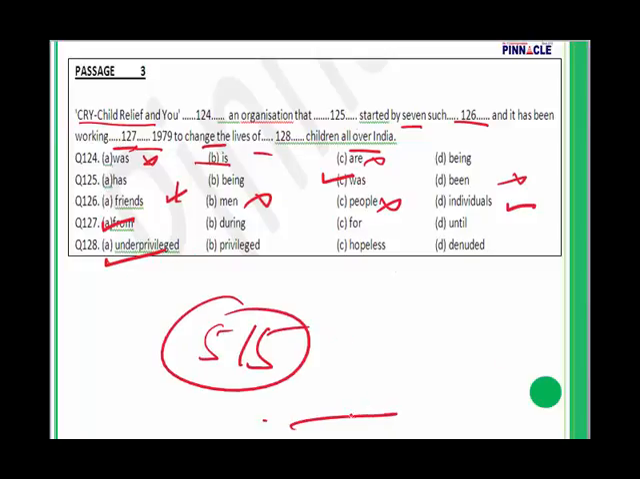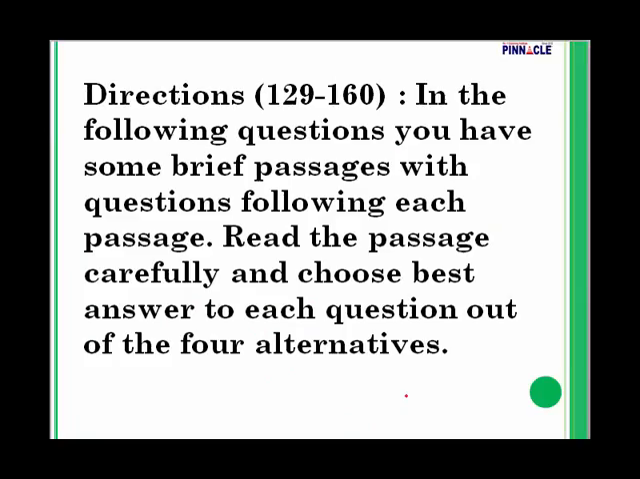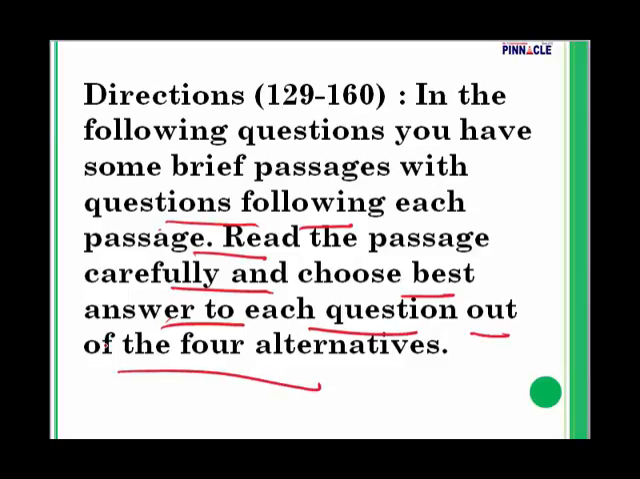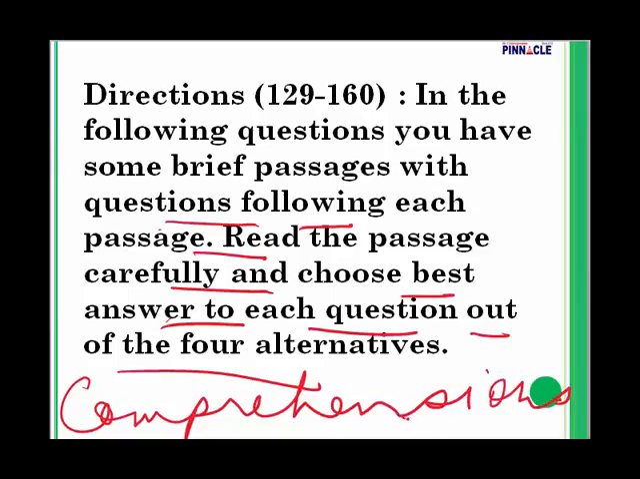Very simple, very simple. Question number 129 to 160. In the following questions, you have some brief passages with questions following each passage. Read the passage carefully, choose the best answer to each question out of the 4 alternatives. So finally, now what have we moved on to? We have moved on to comprehensions.